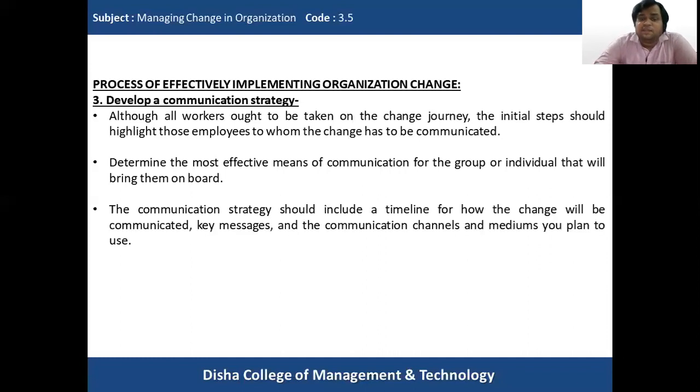The communication strategy should include a timeline for how the change will be communicated, key messages, and the communication channels and mediums you plan to use.